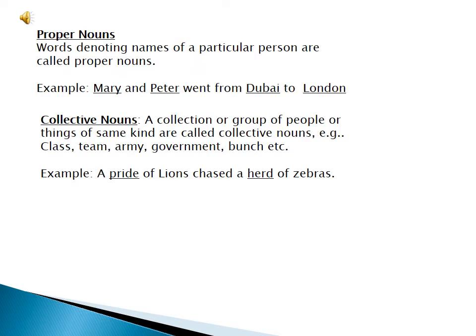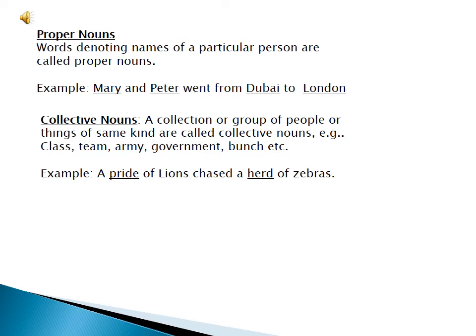Students, now we are going to study proper nouns. Unlike common nouns, proper nouns are words that denote the name of a particular person, place or thing, like Mary, Sarah, Ali, London, Chicago. So these are all proper names of things, persons and places.